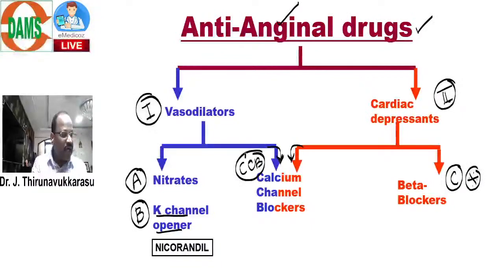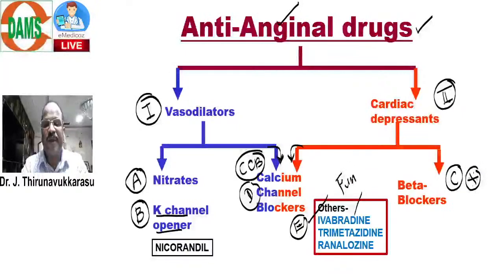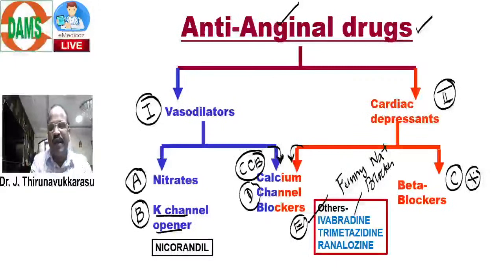Okay. And then, other than these four major categories, we also have some more important groups of drugs useful for treatment of angina. What are they? Number one, we have ivabradine. What is ivabradine? Ivabradine is a funny current sodium channel blocker. That is called ivabradine. And then we have one more group, trimetazidine and ranolazine.